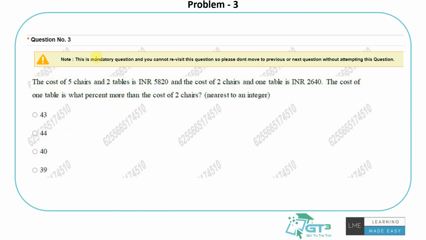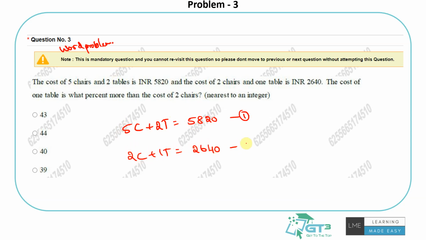So this one is a word problem, a simple linear-equations-based word problem. The cost of 5 chairs and 2 tables is 5820. If one chair costs C rupees and one table costs T rupees, then 5 into C for 5 chairs plus 2 tables should be 5820. And the cost of 2 chairs and 1 table is 2640. So the cost of 1 table is what percent more than the cost of 2 chairs? Now this is dealing with a percentage more, right?